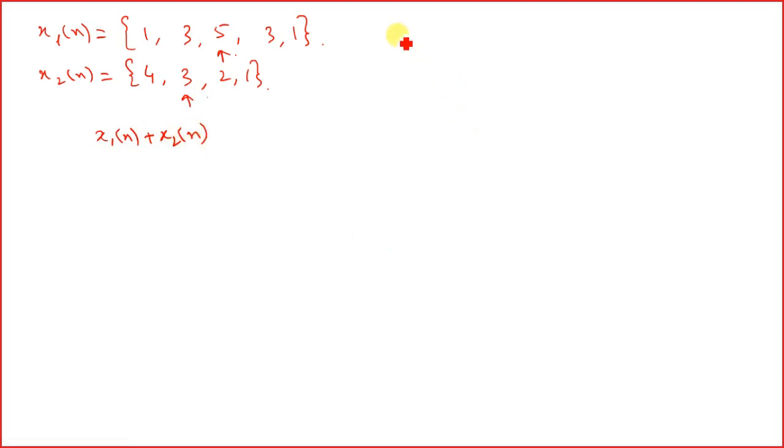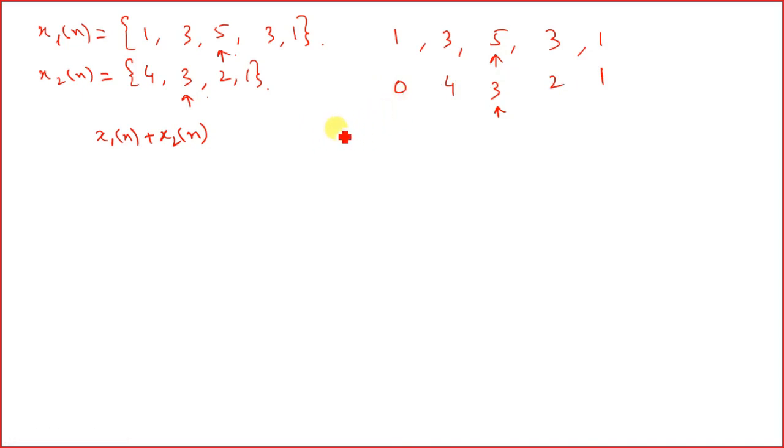We have to again match the origins. And this value is 0, as we have already seen.